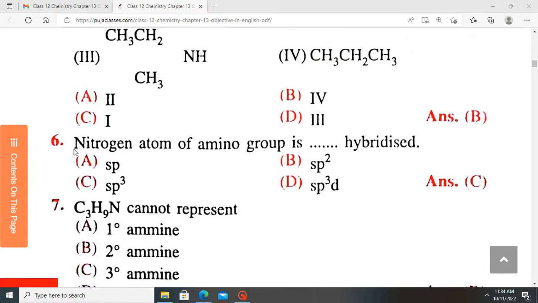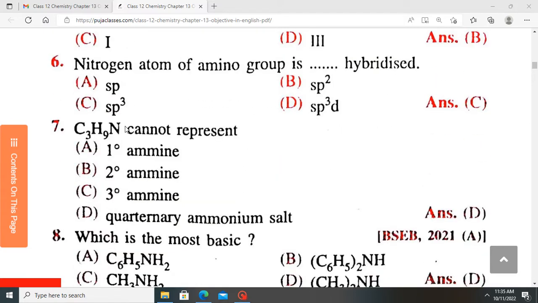Question 6. The nitrogen atom of the amino group: the amino group has a nitrogen atom with 3 different groups and 1 lone pair. So it needs 4 orbitals for its hybridization, that is 1 s orbital and 3 p orbitals. So it forms sp3 hybridization.